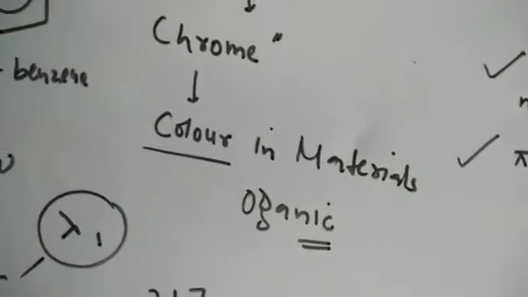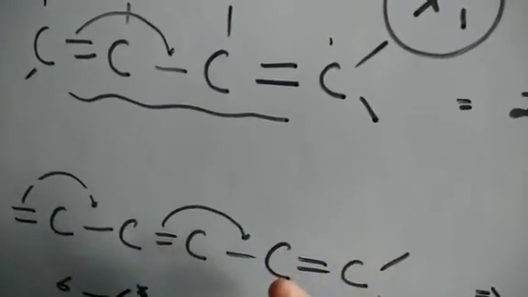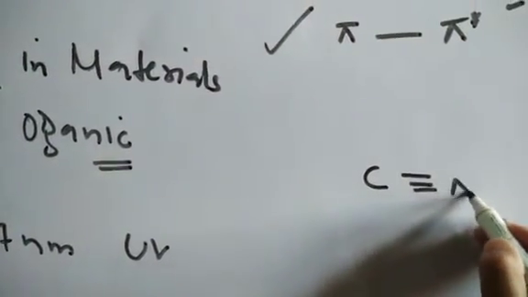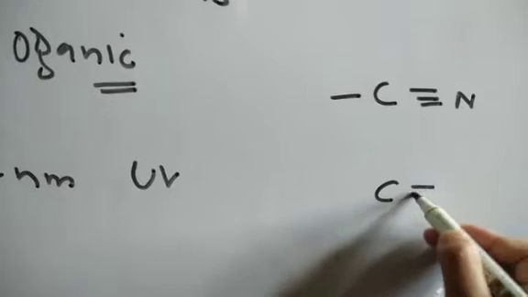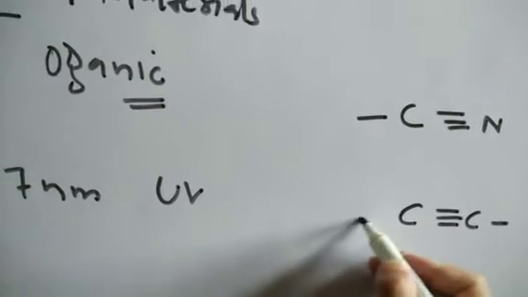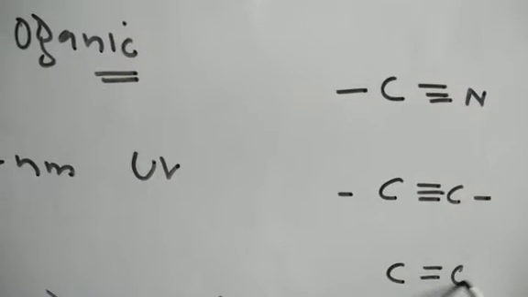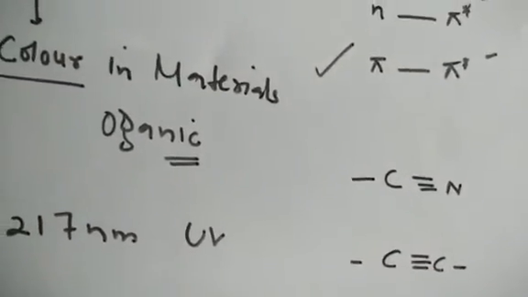Fine. Now molecules may have, for example, pi bonds present and extensively conjugated, so that can impart the color. Sometimes it can be C triple bond N, cyanide type of functional groups present in the molecule. So sometimes it can be triple bonds. They can also act as the chromophores. It can be sometimes carbonyl groups. So these are called the chromophores, which impart color to the molecules.